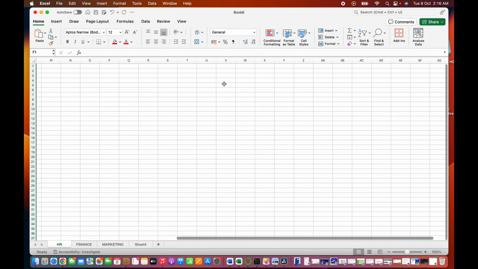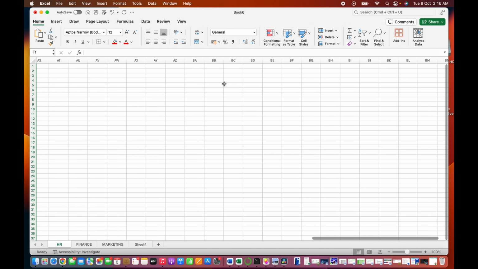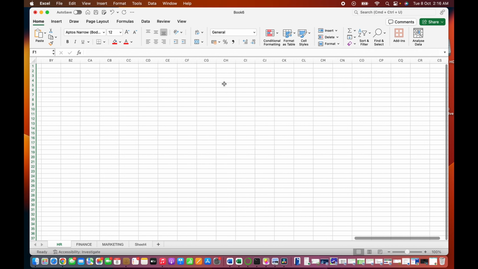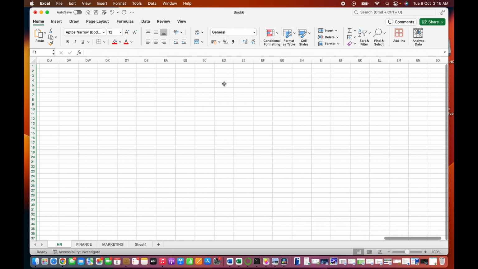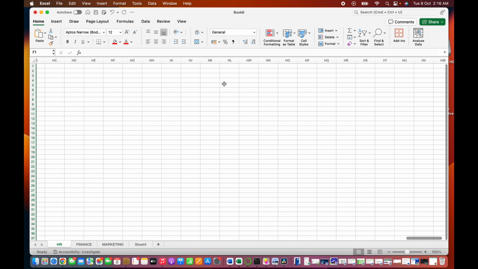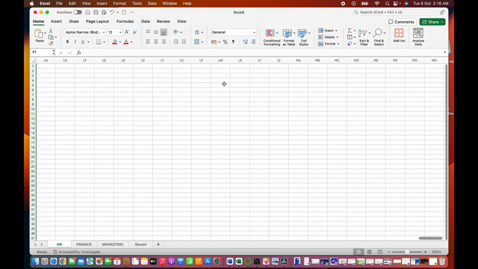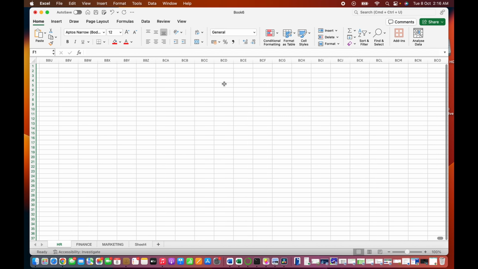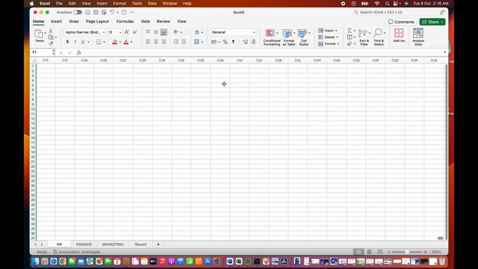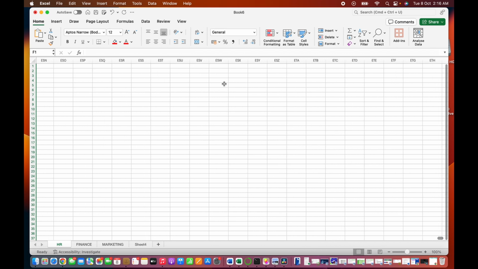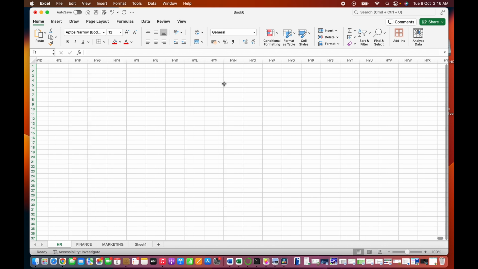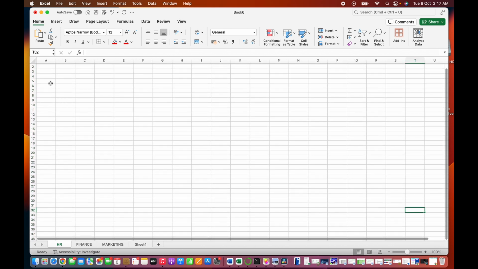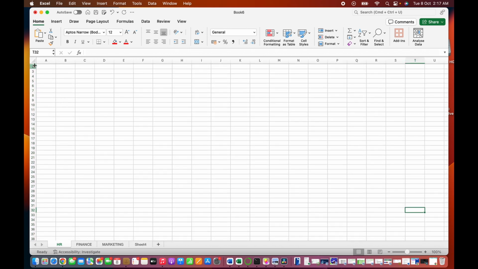And then there are so many columns in Excel. So many, I can scroll endlessly. So you could analyze a huge data set in Excel because there are so many columns and so many rows as well. Yes. So you can analyze a huge data set in Excel. Let me zoom out for you so you can really see what we are doing. Okay.